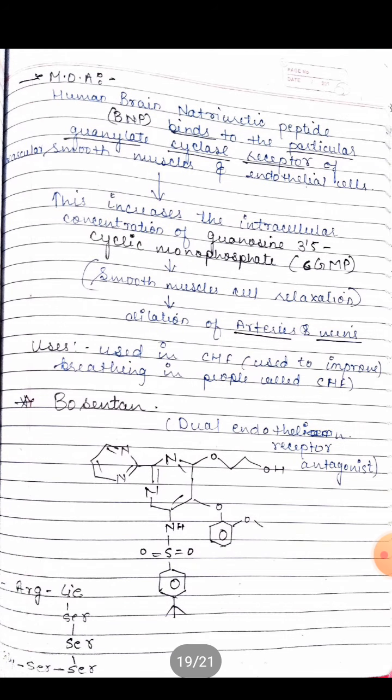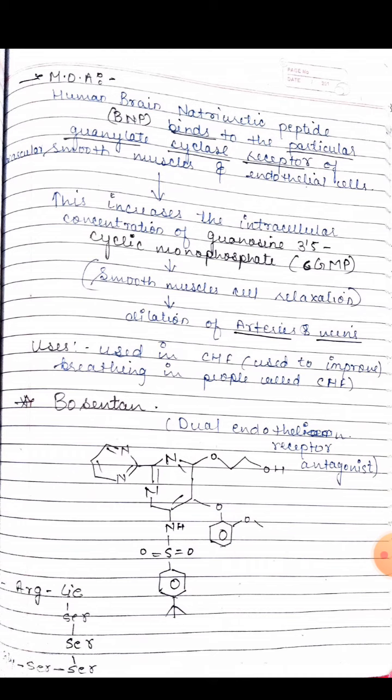Now the mechanism of the drug is that human B-type natriuretic peptide binds to the particulate guanylate cyclase receptor on vascular smooth muscles and endothelium cells. After the binding, it increases the intracellular concentration of cyclic GMP, cyclic guanosine monophosphate, and after that the smooth muscles are relaxed and there is dilation of arteries and veins.